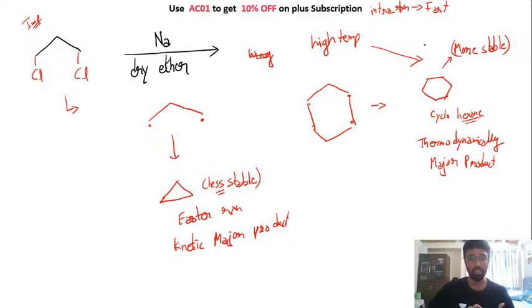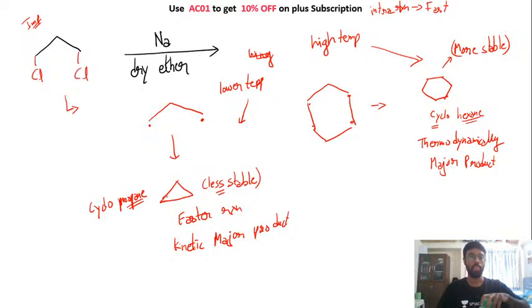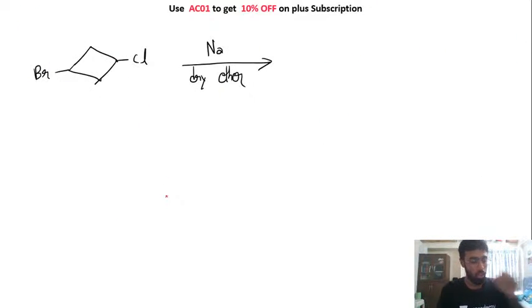So if you increase the temperature of the reaction, you will get more of the cyclohexane, while at lower temperature you will get this kinetic major product, that is your cyclopropane. Okay, this is an important reaction.